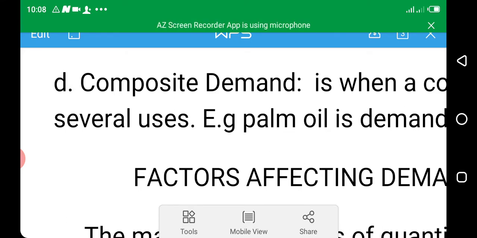where an increase in demand in one will lead to a decrease in demand for the other, because they perform the same functions. Then if the price of one commodity is high, consumers switch over to the other close substitute, the one that has a lower price. And the last one is composite demand, where a commodity can be used for more than one purpose.